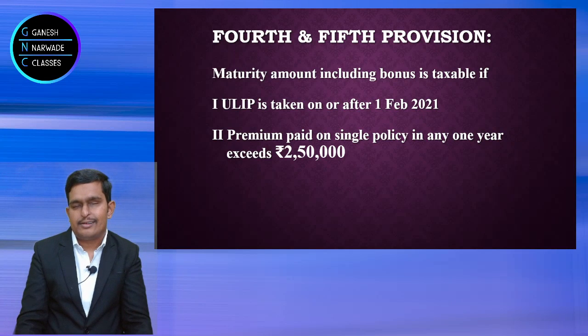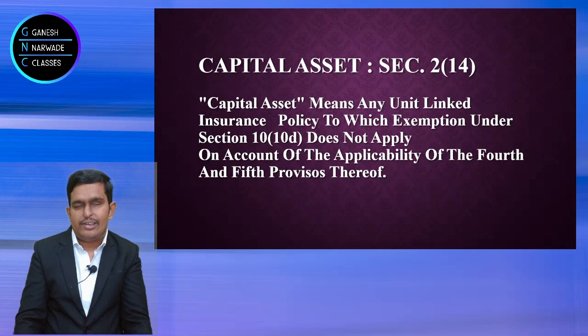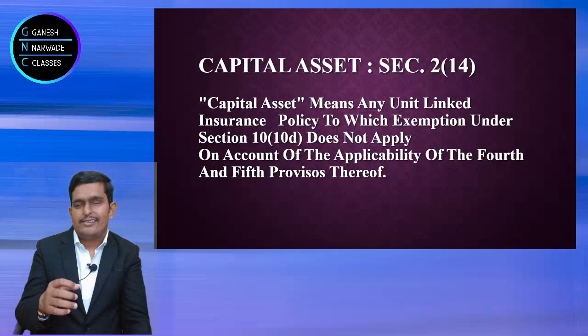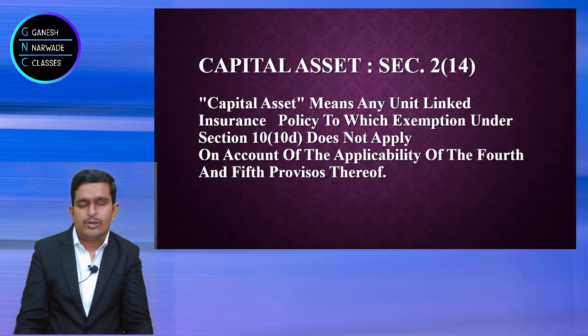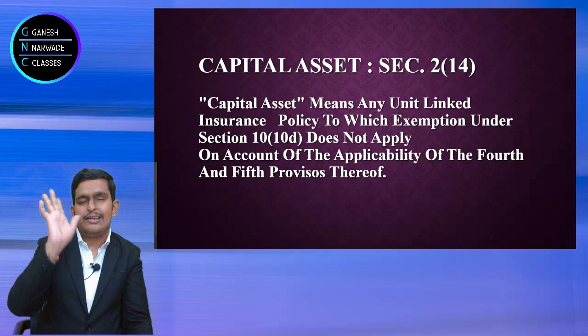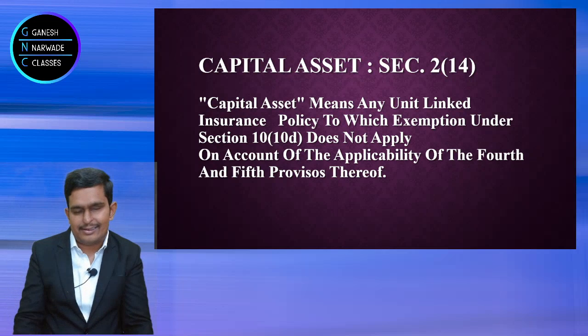So you understood this. Now to tax under which head? Salary, house property, PGBP, capital gains, other sources. So ULIP is a policy. It's an asset in simple language. When you invest in the share market directly or indirectly, shares are assets, mutual funds are assets. In the same way this is also considered an asset. And because ULIP is taken for a minimum of 5 years, they consider it a capital asset anyhow. That's why they included it in the definition of capital asset. So if you are not going to get any exemption under section 10(10D), then ULIP will be treated as a capital asset. That's it.